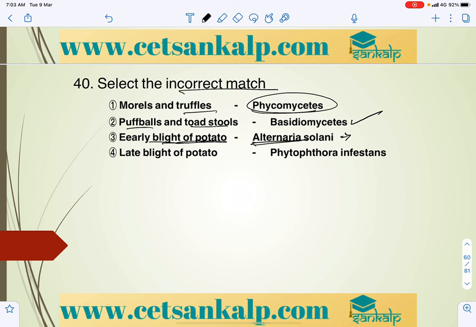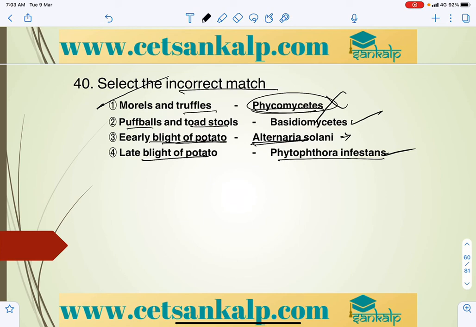Early blight of potato, Alternaria, red rot of sugarcane, Colletotrichum, late blight of potato, Phytophthora infestans. So morels and truffles generally do not belong to Phycomycetes. So this is an incorrect match. Deuteromycetes are fungi imperfecti, as already mentioned.